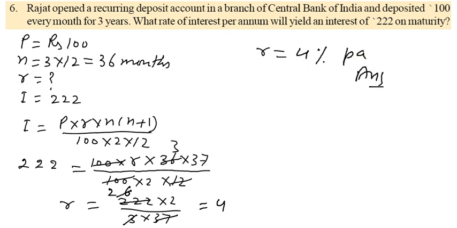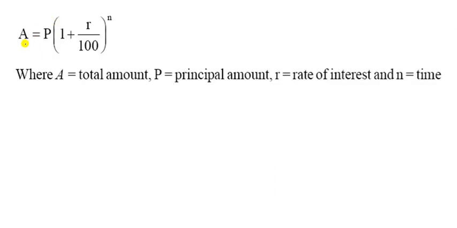Let us see the next type of question, that is amount is equal to P into 1 plus R upon 100 to the power n. N is the number of times, that means the number of years, half yearly or quarterly periods. A is the total amount, P is the principal, and R is the rate of interest. So you can do it very well.